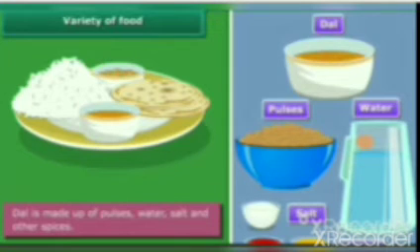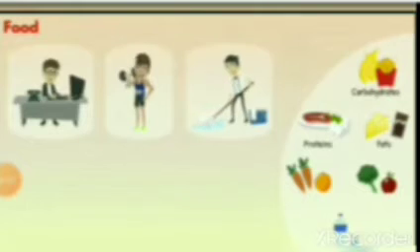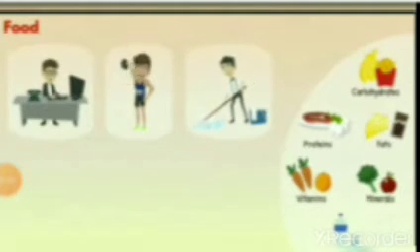So, here you can see dal curry, the ingredients of dal curry. Then, here, all these kinds of nutrients: carbohydrates, proteins, fats, minerals, vitamins, and water.